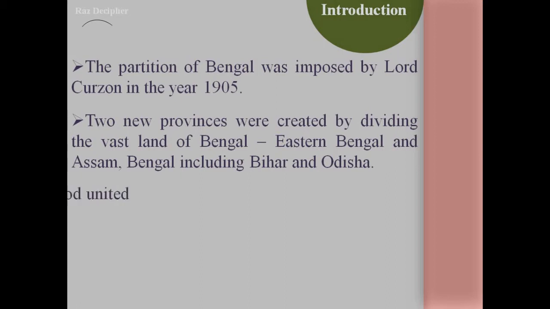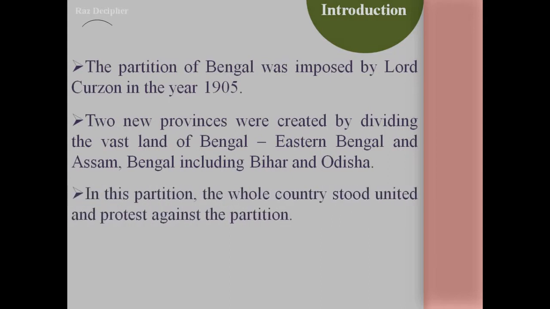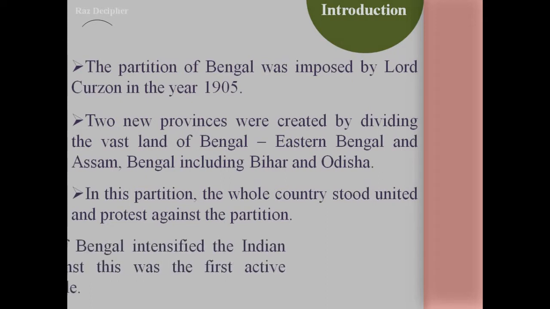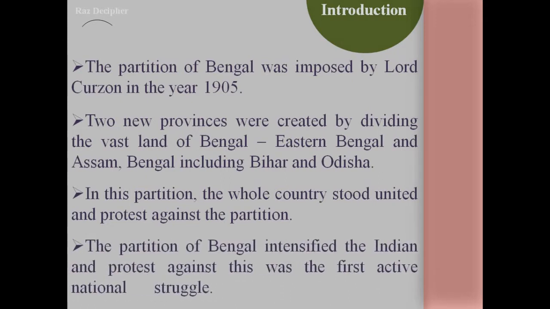After the partition of Bengal, the people from all sections of society stood united and started to protest against the partition of Bengal and against the British government. This protest against the decision by the British government was considered the first active national struggle in the whole country.